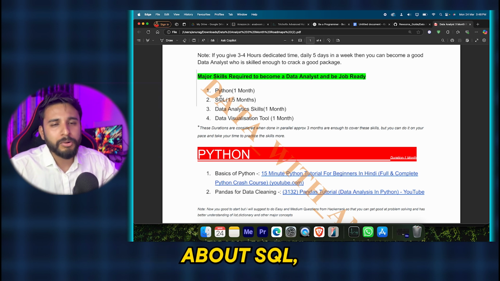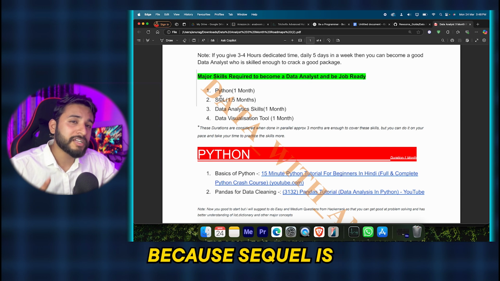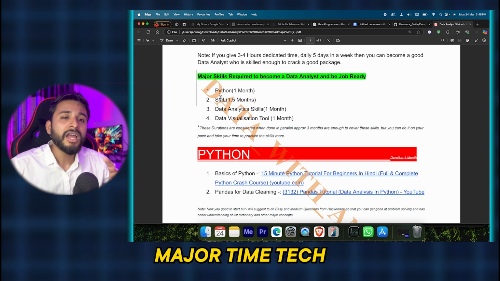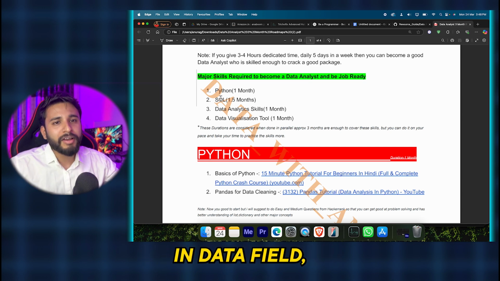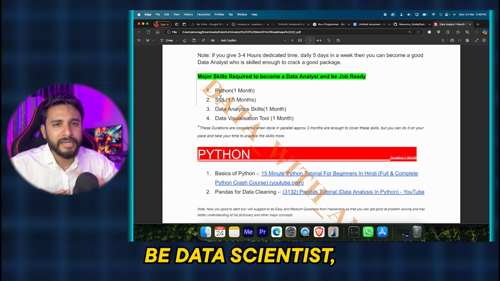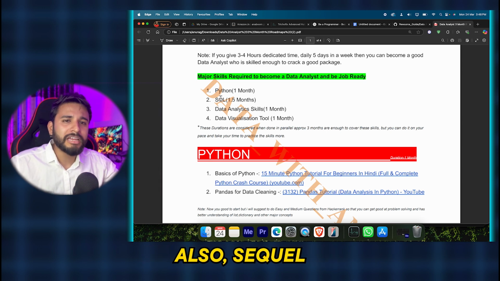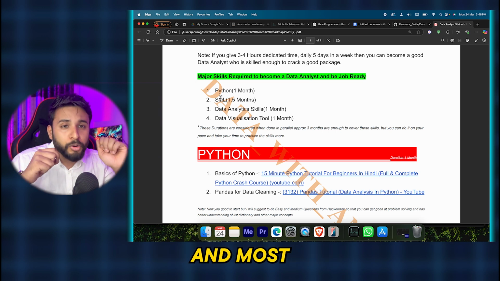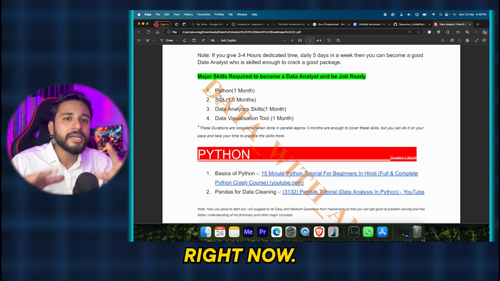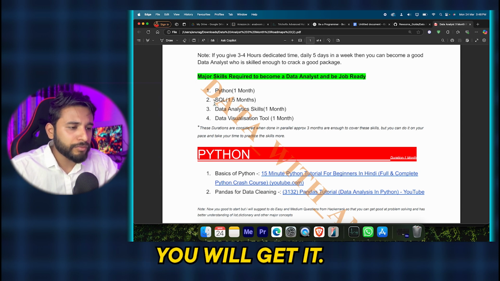If you have some knowledge about SQL, then also give 1.5 months, because SQL is one of the major tech skills required in the data field, be it data engineering, data analyst, data scientist, BA, engineer, anything. If you want to become an AI engineer also, SQL is one of the major and most demanded skills you should have right now. Okay, so 1.5 months you should give.